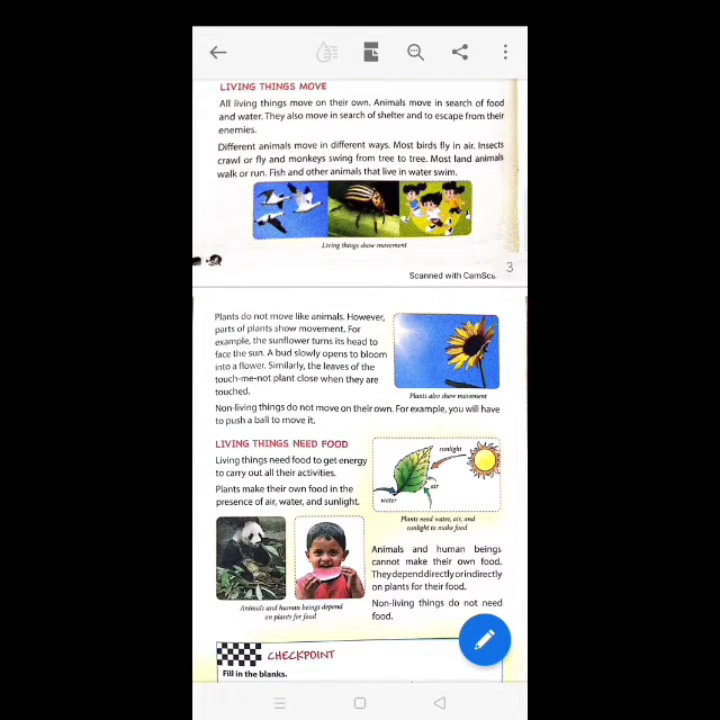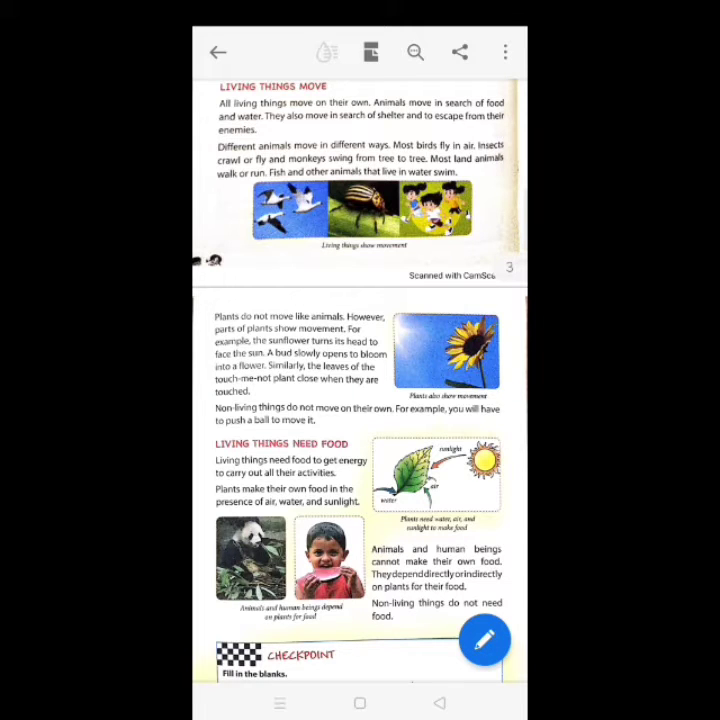Living things move. That we all know. All living things move on their own. Animals move in search of food and water. They also move in search of shelter and to escape from their enemies. Different animals move in different ways. Most birds fly in air, insects crawl or fly, and monkeys swing from tree to tree. Most land animals walk or run. Fish and other animals that live in water swim.